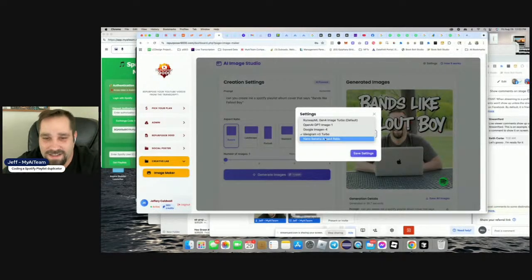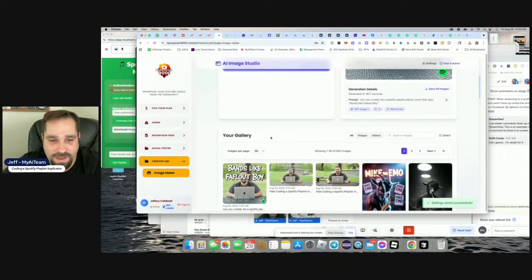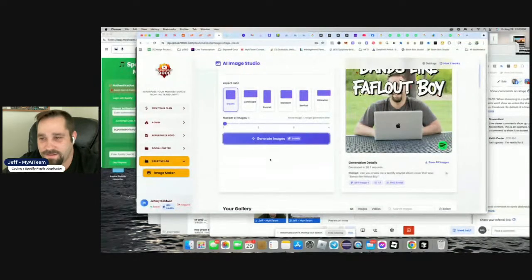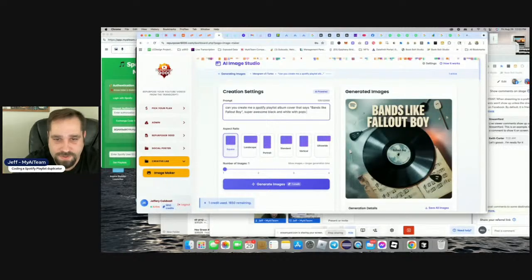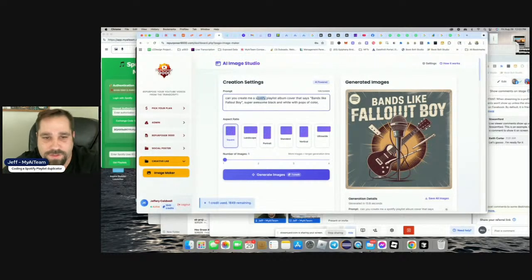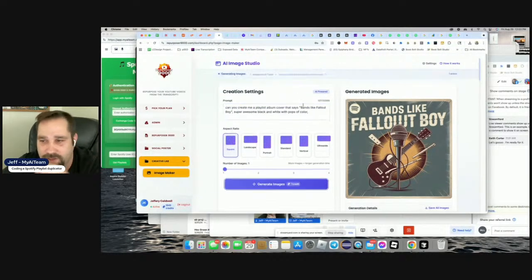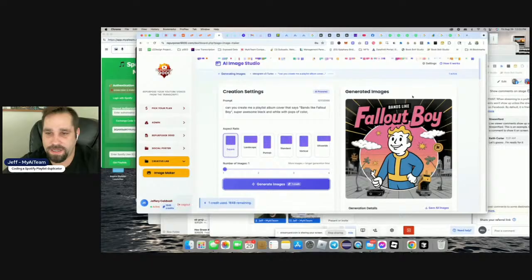That's terrible. All right. So let's go to Ideogram. Save. Let's try that again. Bands like Fall Out Boy. Super awesome black. Let's do black and white with pops of color. Create me, I'm going to have to remove the word Spotify because I don't want Spotify at all in there. All right. Boom. Bands like Fall Out Boy. Let's run it.